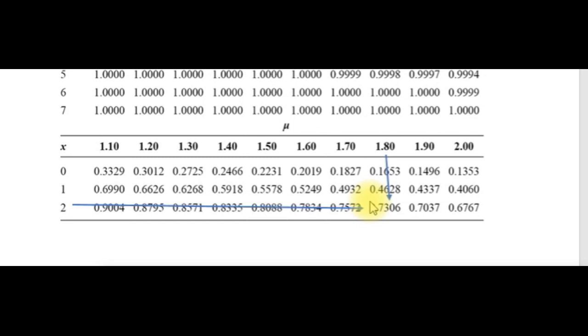In this case, the parameter is 1.8, and so the probability that f is smaller or equal to 2 is 0.7306. Alternatively, we could also find out this value by using our calculator.